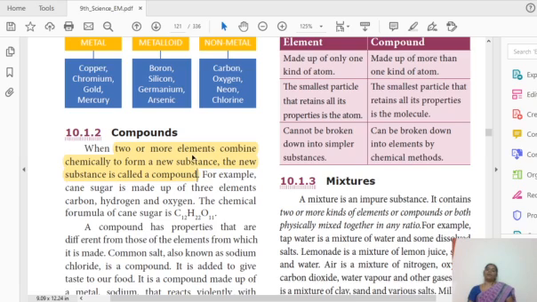What is meant by compound? For example, hydrogen is an element, oxygen is an element. Both hydrogen and oxygen combine together and form a water molecule. Okay, so it is an example for a compound.